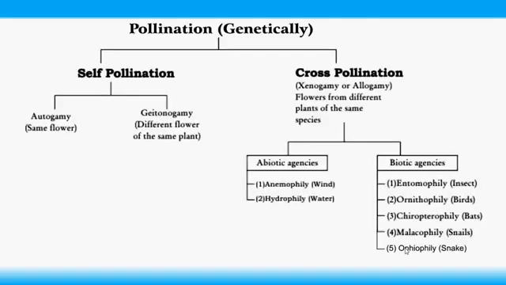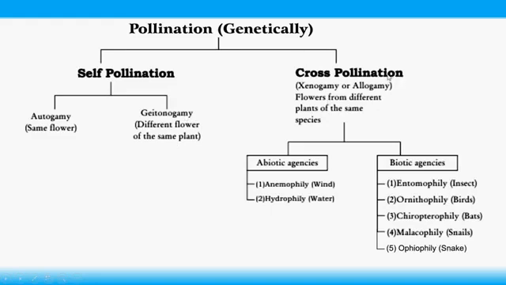Let's see the entire flow chart of pollination. Pollination is of two types: self pollination and cross pollination. Self pollination is of two types: autogamy and geitonogamy. Autogamy: pollen transfer within the same flower. Geitonogamy: pollen transfer between different flowers of the same plant.